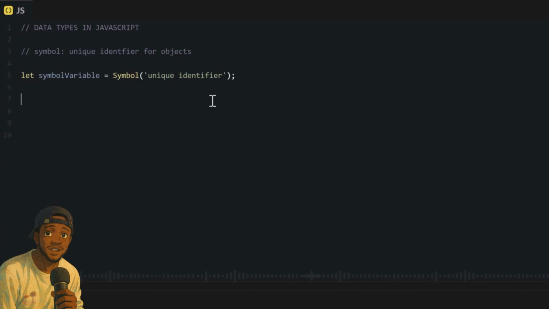The main purpose of the symbol data type na to act as unique identifier, something wey we take dey identify other data inside wetin we dey call objects. But since you never even learn wetin objects be for JavaScript, no need to go too much into this symbol data type for now. All the most important ones wey you need to know: numbers, strings, boolean, null, and undefined. You don know them already.